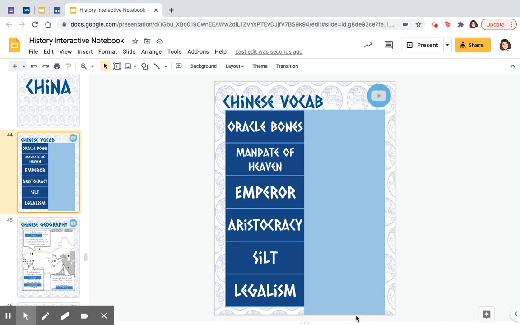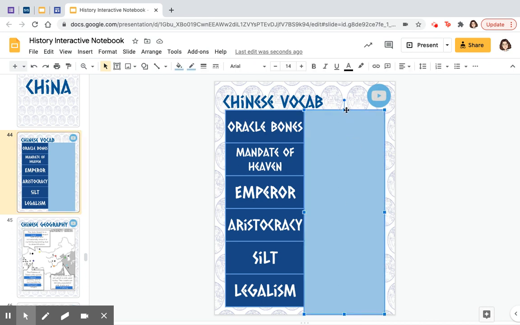Today we are starting China, so go ahead and go into your history or social studies interactive notebook and go to slide 44. It should say Chinese vocab at the top with the words oracle bones, mandate of heaven, emperor, aristocracy, silt, and legalism. When you get there, go ahead and place the definitions with what word you think connects to them. Go ahead and pause the video here.